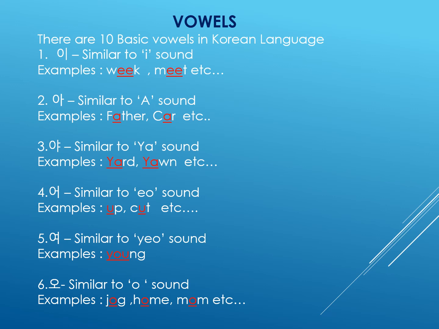Come to the first one. Just omit that circle symbol. Just concentrate only on the horizontal lines and vertical lines. About that empty circle symbol, we will discuss in later classes. First, the standing line. That standing line pronunciation should be the E sound. Standing line, E. Examples: weak, meat. Second one, ah. Examples: father, car. Third one, yeah.